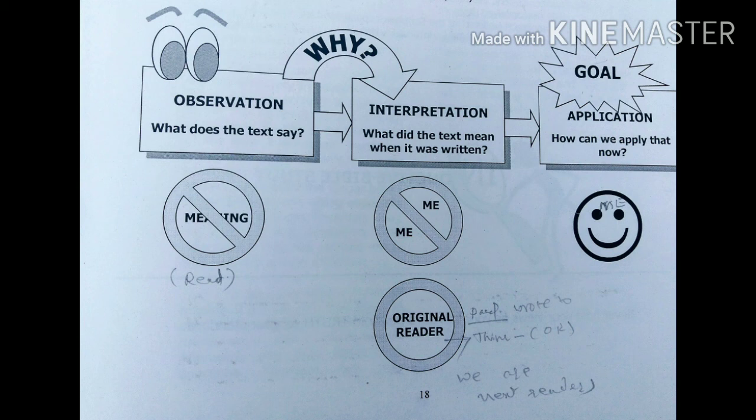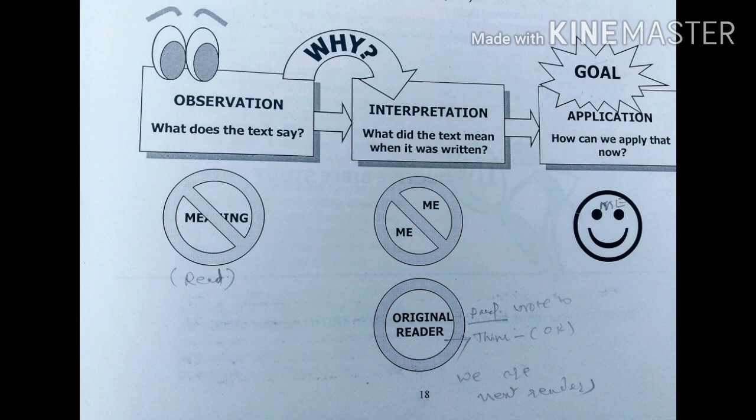Let us see observation. In the observation, what does the text say? But we are not talking about the meaning. We are just reading and observing. For example, repeated words, who, and pronouns. Such kind of observations we are making.